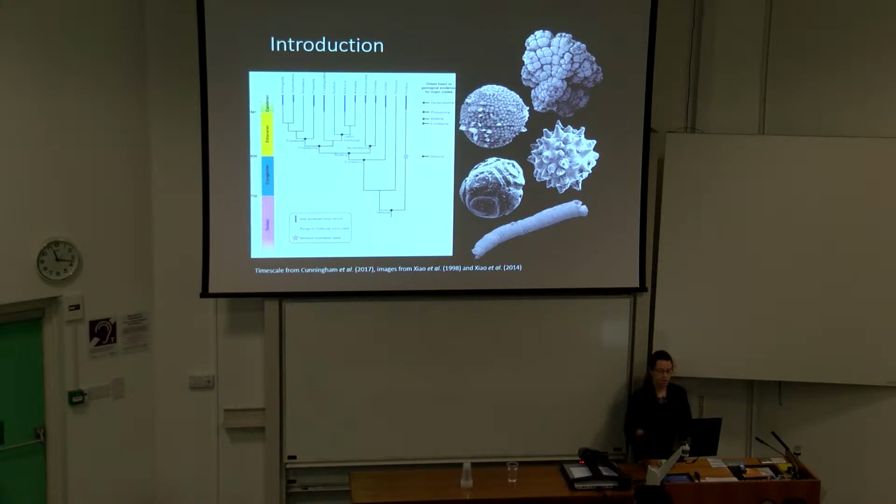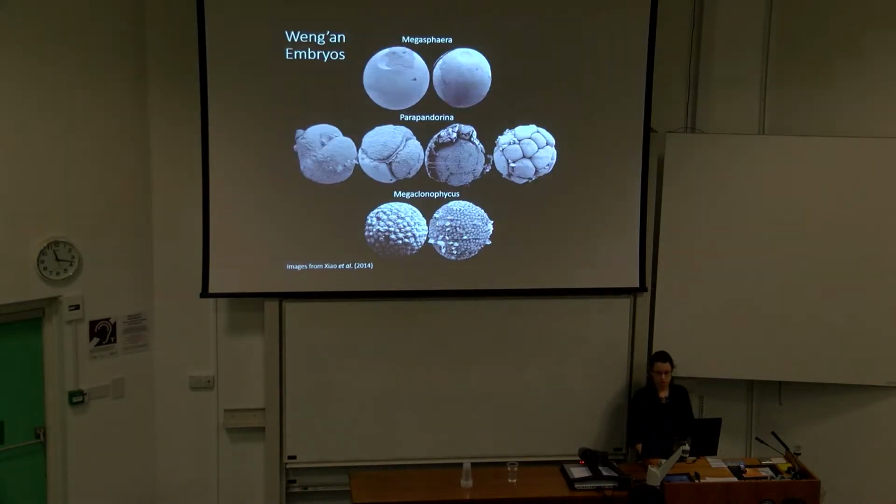And so the Ediacaran Doushantuo biota from the Doushantuo Formation of South China is therefore of great significance because it is a window of exceptional preservation within this sort of time frame that molecular clocks estimate animals to have appeared. So the biota preserves a variety of forms, dominated by these millimeter scale embryo-like fossils of the Tianzhushania complex. So we have one cell Megasphaera, and then 2, 4, up until 32 cell Parapandarina, and then Megaclonophycus.